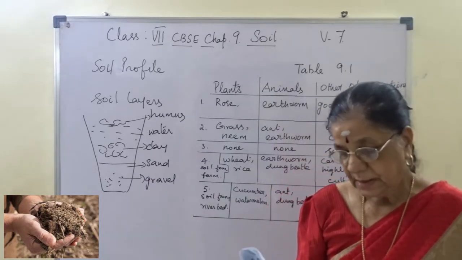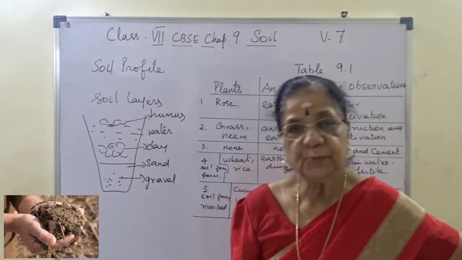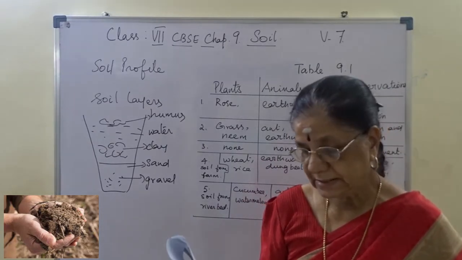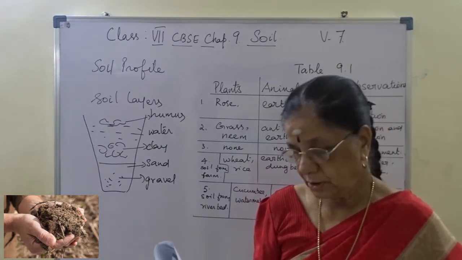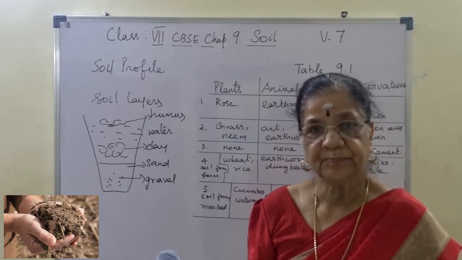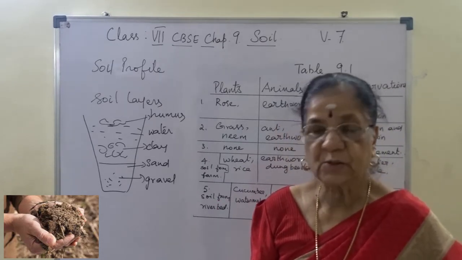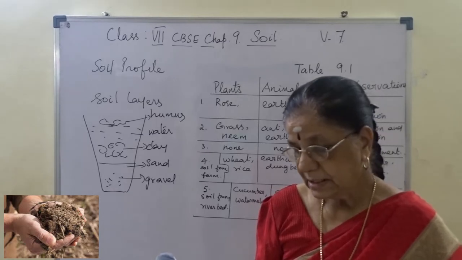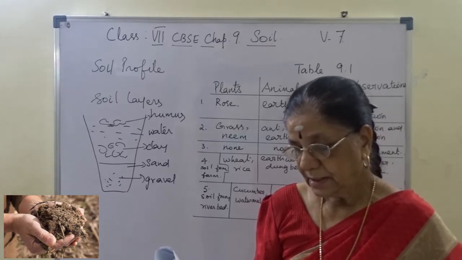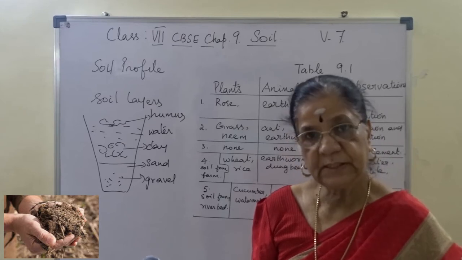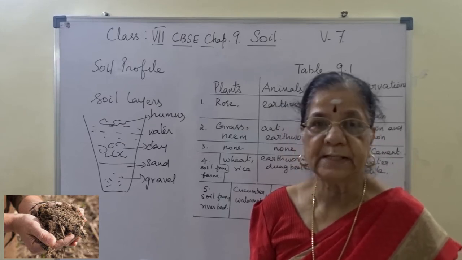The next one, soil is formed by the breaking down of rocks by the action of wind, water and climate. And this process is called weathering. What is called weathering? Soil is formed by the breaking down of rocks by the action of wind, water and climate.